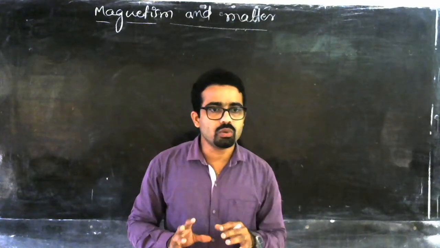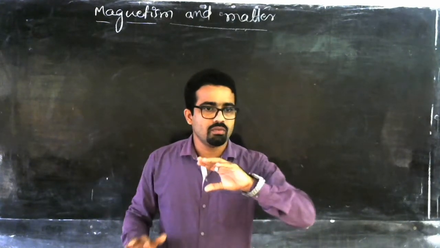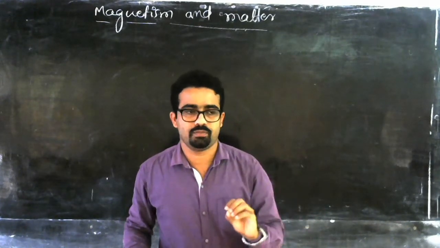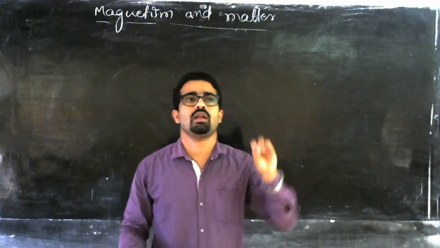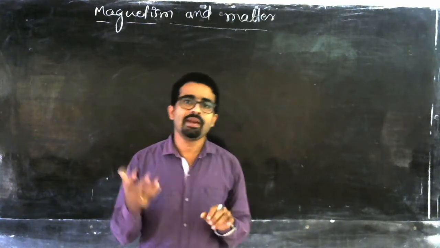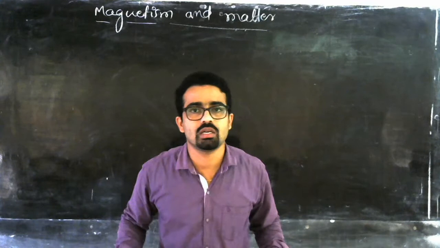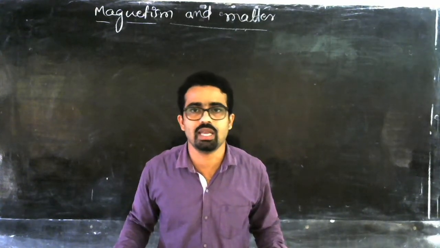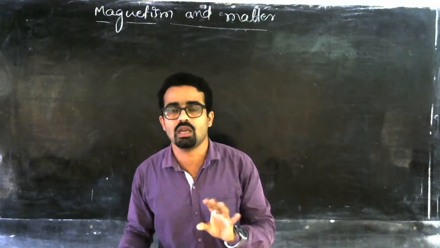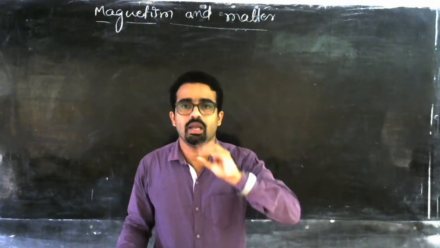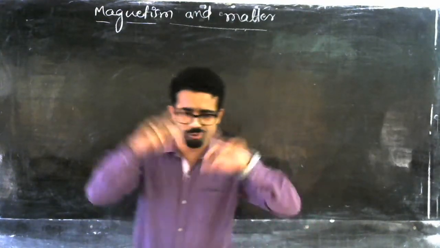In the concept of electrostatics, we have drawn the electric field lines for a dipole. They originate from the positive charge and terminate at the negative charge. But when you come to the concept of magnetism, you cannot say the field lines start from one end and end at the other end.